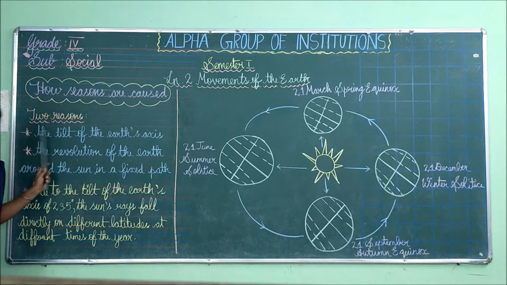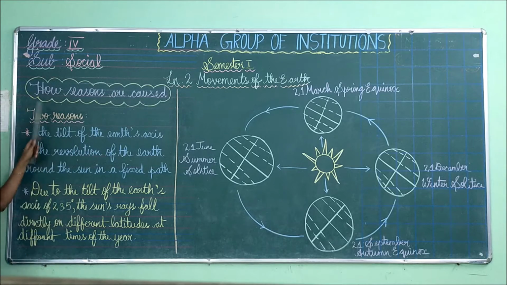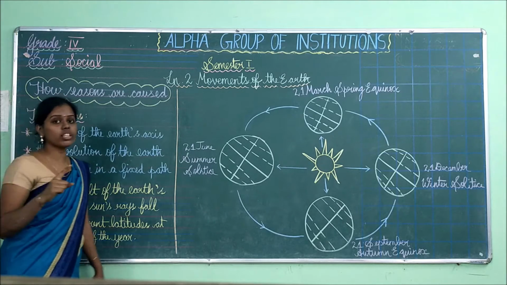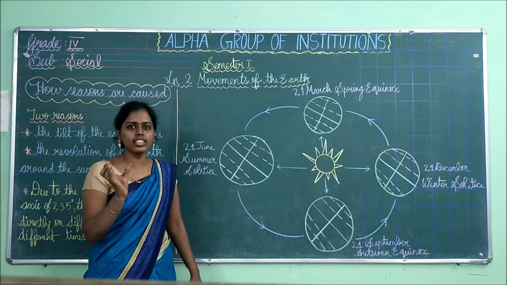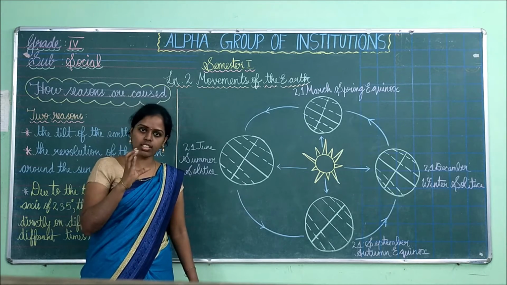There are 2 reasons for the causing of these seasons. What are those 2 reasons? The tilt of the earth's axis. First one is, as I told in the first class itself, the earth is slightly tilted. It is not straight.